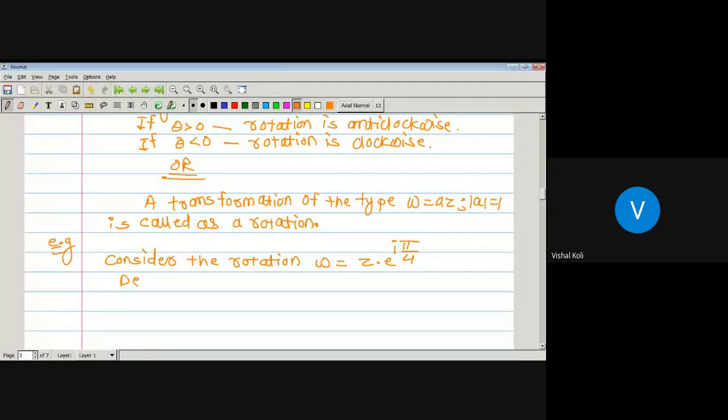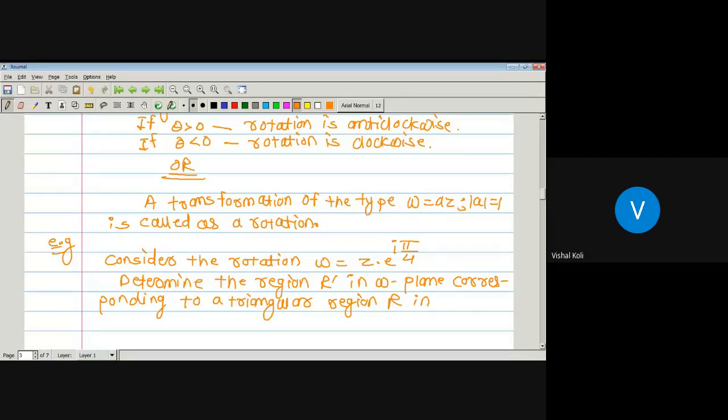So determine the region R dash in W plane corresponding to the triangular region R in Z plane bounded by the lines x equals 0, y equals 0, and x plus y equals 1.